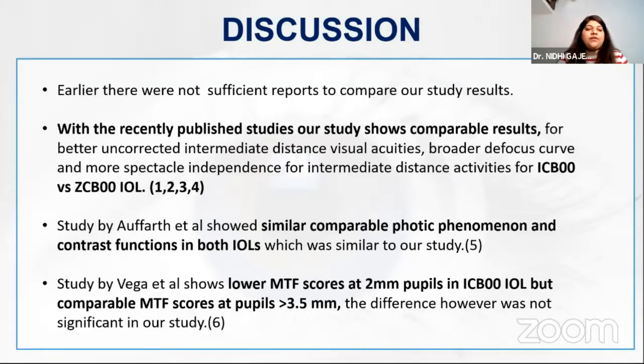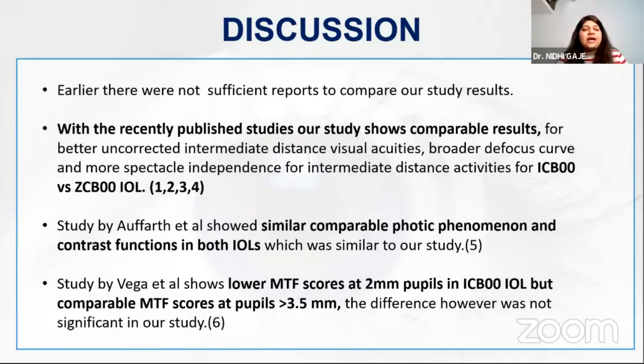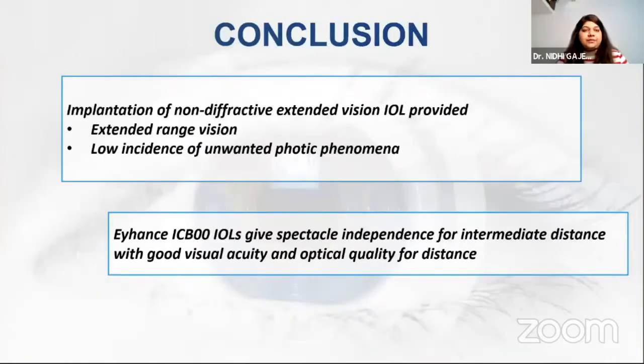A study by Offert et al. showed similar comparable photic phenomena and contrast functions in both IOLs, similar to our study. A study by Vega et al. however, showed that MTF scores were lower for the ICB00 IOL at 2 mm pupils, but it was comparable at pupils more than 3.5 mm. The difference, however, was not significant in our study.